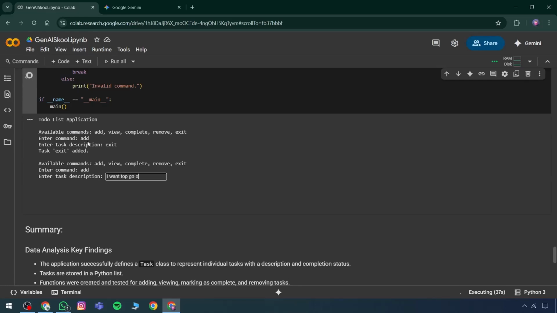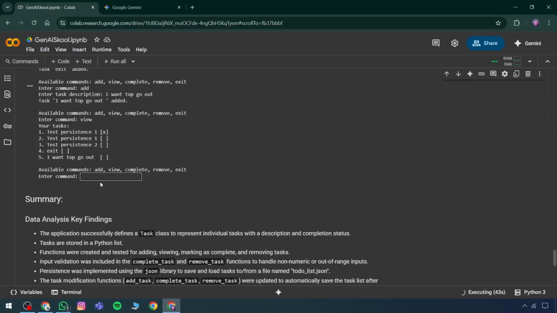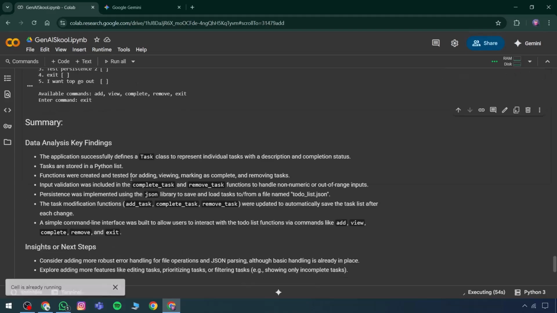such as I want to go out. Once entered, the task will be listed. To view it, clicking on View displays the tasks, and here both entries are shown, Exit and I want to go out. If the Exit option is selected, the application closes immediately.